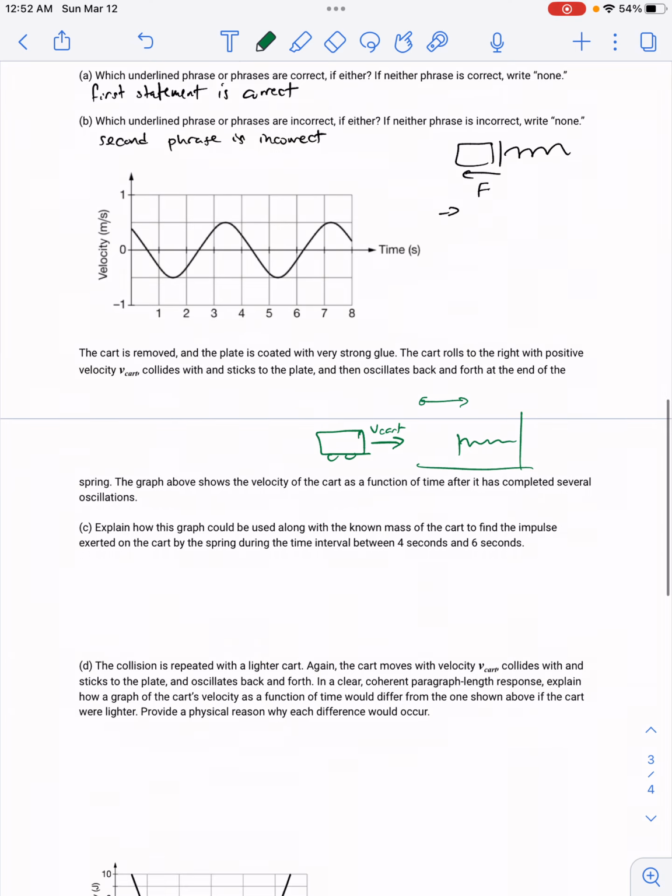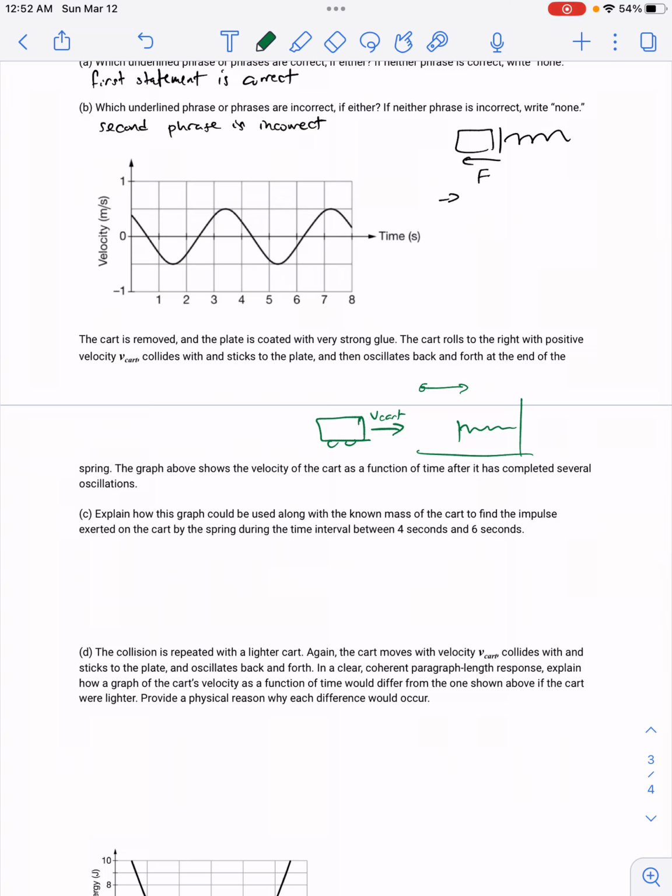So the first thing we want to do is explain how the graph can be used, along with the mass, to figure out the impulse exerted on the cart by the spring between 4 and 6 seconds, between this time interval here. Specifically, remember impulse, J, is the change in momentum. So really we need to know what the final momentum and the initial momentum is. Since the mass doesn't change, it's just a change in velocity.